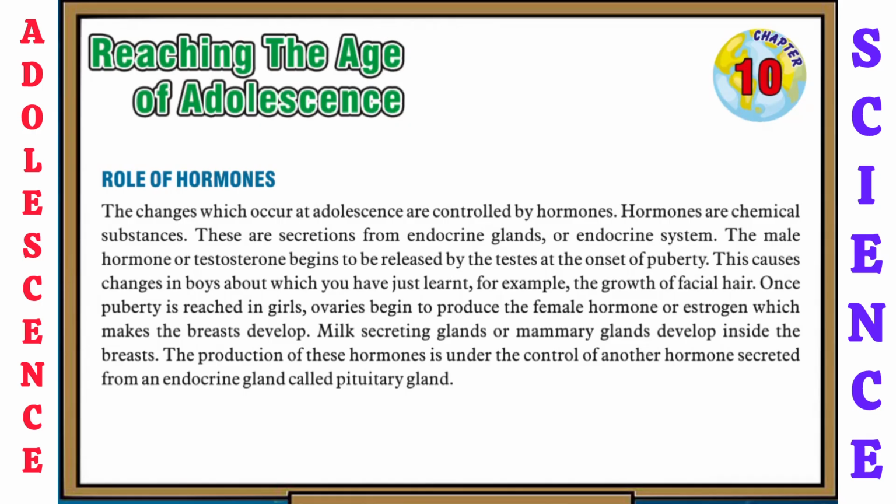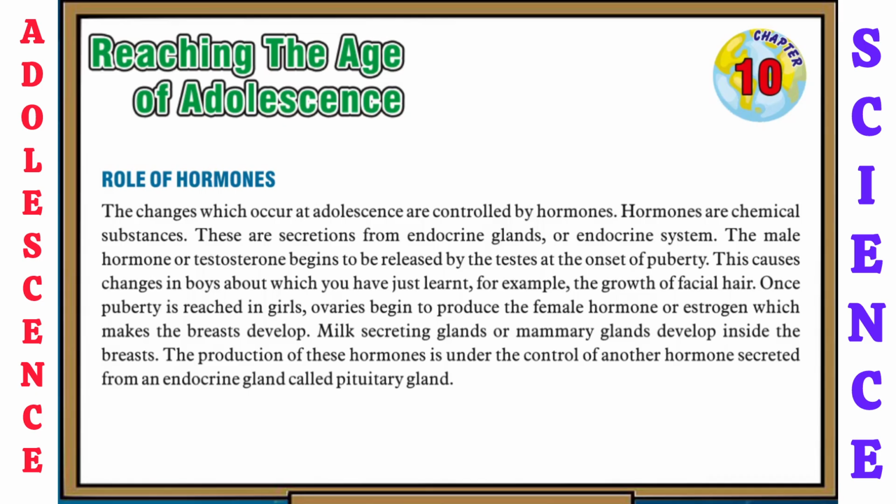So now let's see the next topic, that is role of hormones. The changes which occur at adolescence are controlled by hormones. Hormones are chemical substances. These are secretions from endocrine glands or the endocrine system. The male hormone, testosterone, begins to be released by the testes at the onset of puberty. This causes changes in boys about which you have just learned, for example, the growth of facial hair.